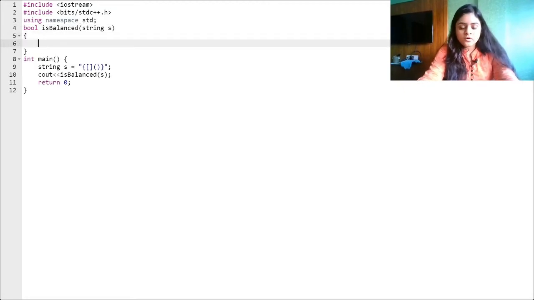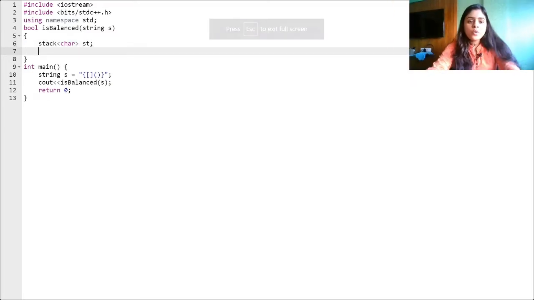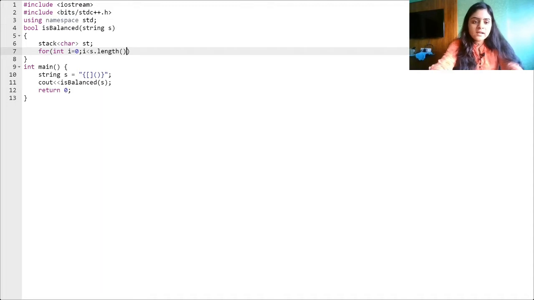Now as we already know that we need to use a stack for this, so the stack will be of type character, because at a point of time we are going to push one character, one bracket. Let's name it st. So what we want to do now is process each and every element of my string, right? At every index, we have to process every bracket. So we are writing a for loop for that.